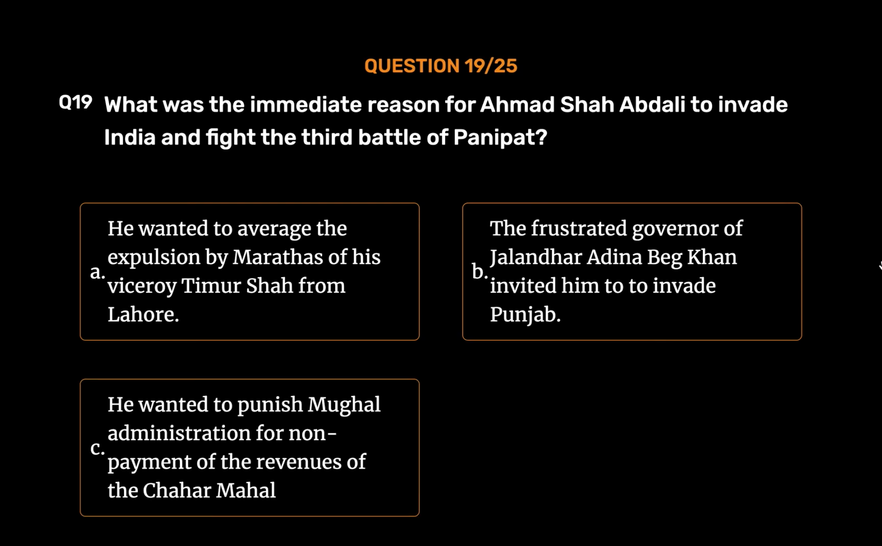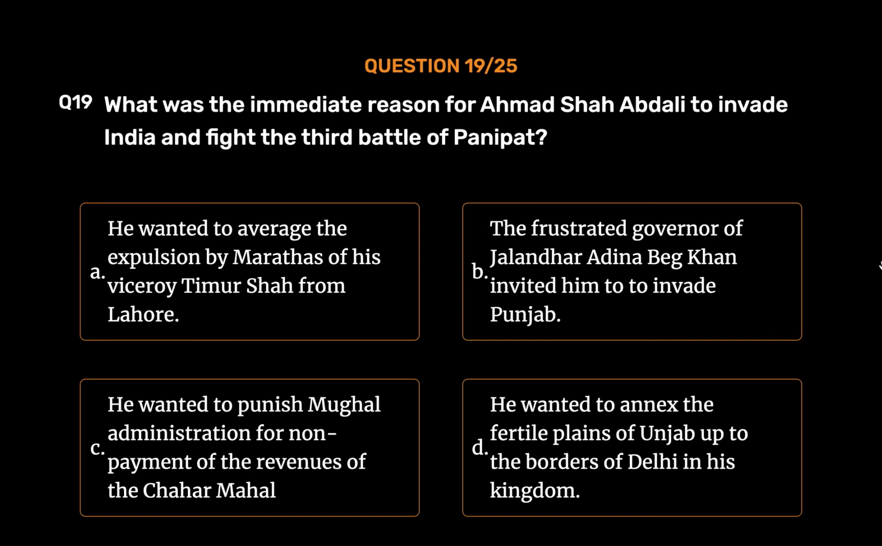Option C. He wanted to punish Mughal administration for non-payment of the revenues of the Chahar Mahal. Option D. He wanted to annex the fertile plains of Punjab up to the borders of Delhi in his kingdom. The correct answer is Option A. He wanted to avenge the expulsion by Marathas of his viceroy Taimur Shah from Lahore.